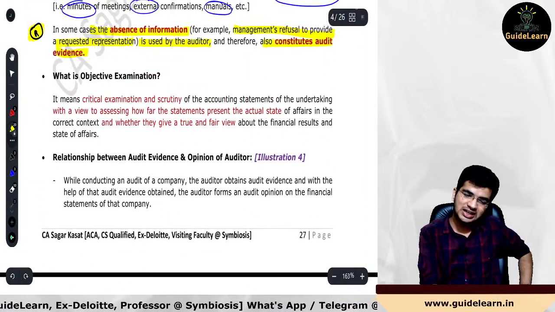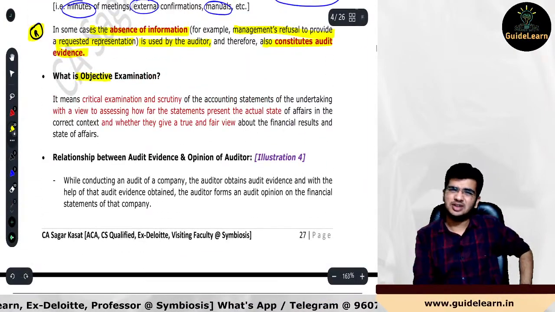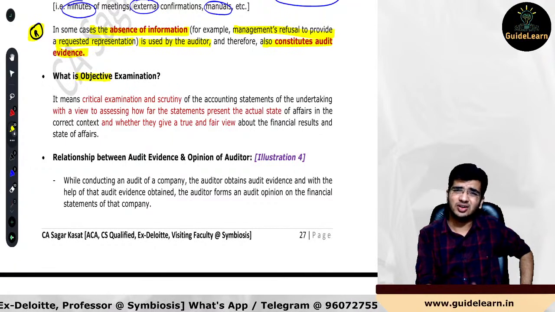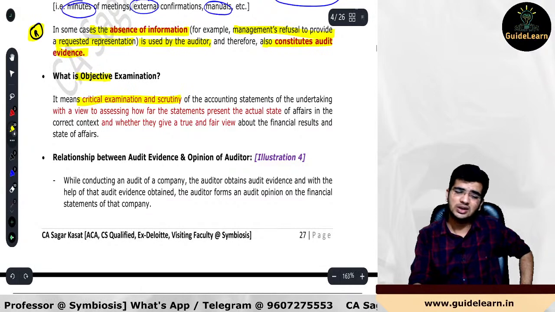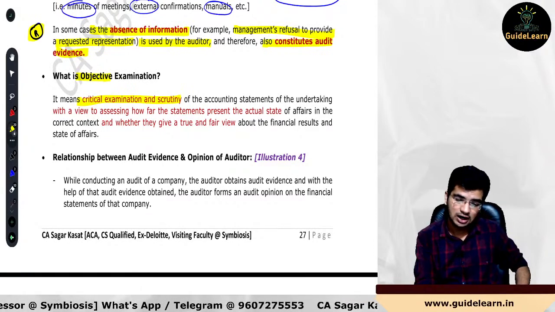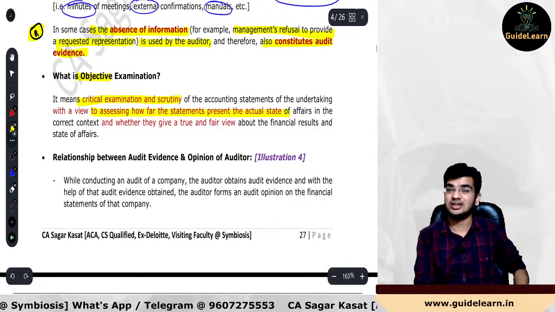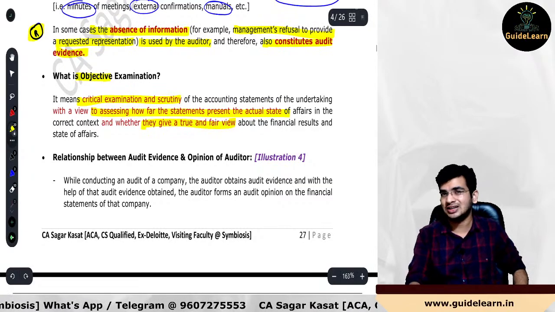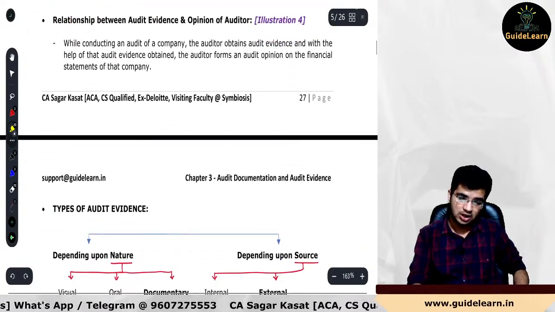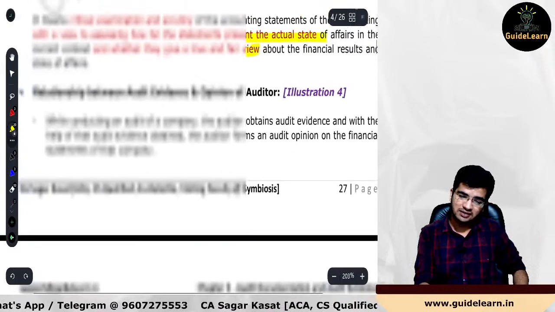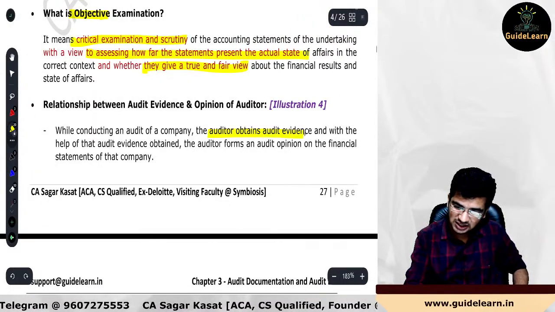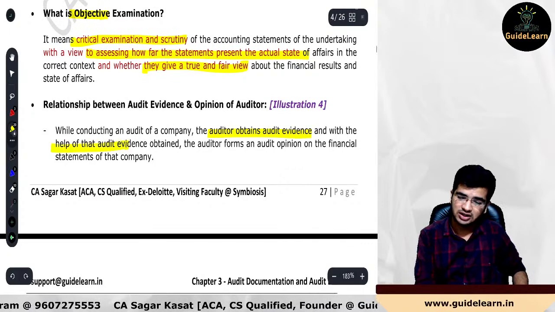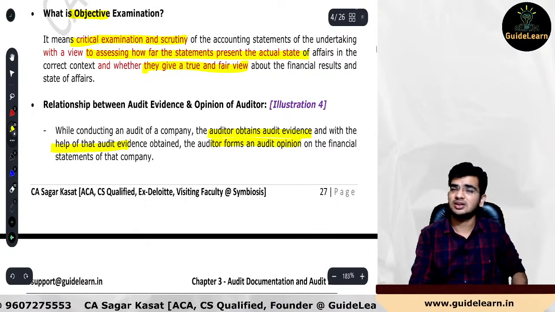So what is objective examination? What is the meaning of objective examination? That is not important from your examination perspective, it's just the meaning. It is nothing but critical examination and scrutiny, where you assess how far the statements present the actual state of affairs and give a true and fair view. That is your objective examination. What is the relationship between audit evidence and the opinion of the auditor? Very easy. The auditor obtains audit evidence, and with the help of that audit evidence, the auditor forms the audit opinion on the financial statements.